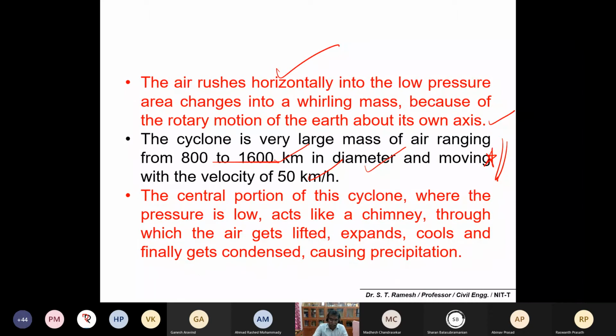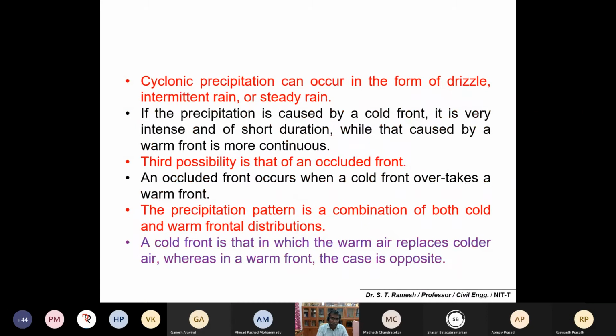Okay, so the central portion of the cyclone, where the pressure is low, will act as a chimney through which the air gets lifted, expands, cools, and finally condenses. That will cause a lot of precipitation. So please make a note, these points are very important. Cyclonic precipitation can occur in the form of drizzle or intermittent rain and also steady rain. You would have experienced this during cyclonic precipitation, and you get very frequent warnings as well as information from the meteorological department.